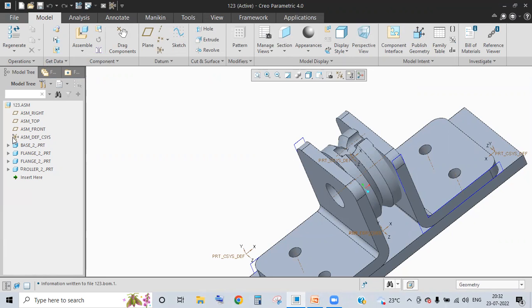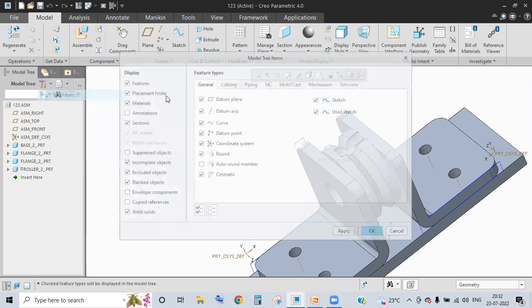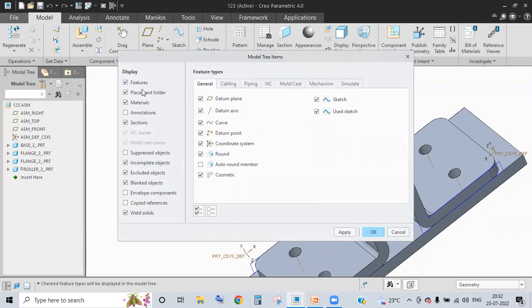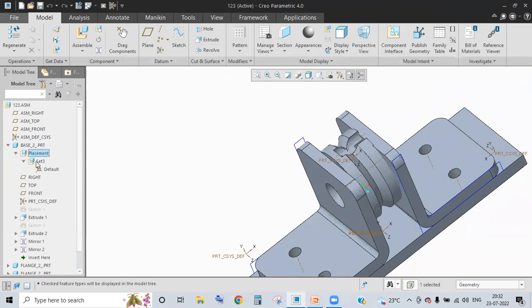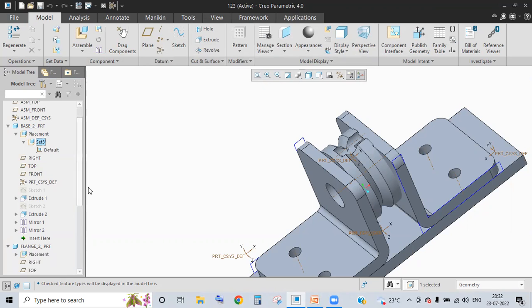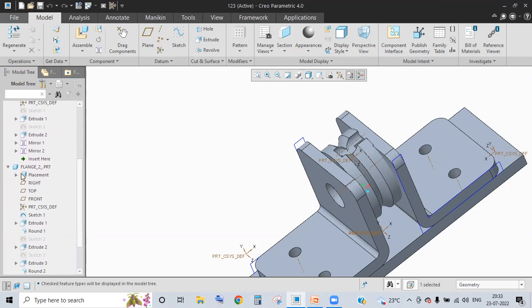Your assembly constraints will be in placement. For that you need to go with tree. In tree filters, make sure that features and placements are checked in, then only it will show you those. Okay, click on base. In base, go with the placements. In placements, go with the sets. Okay, you can see here, if you come in flange, placements, in placements, set 6, in set 6, whatever the constraints you have applied, everything it is showing.